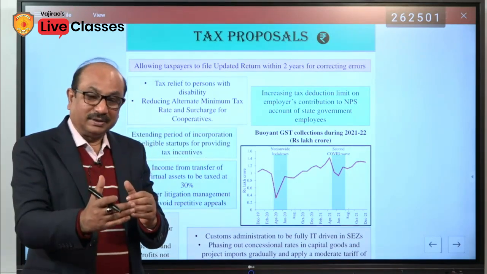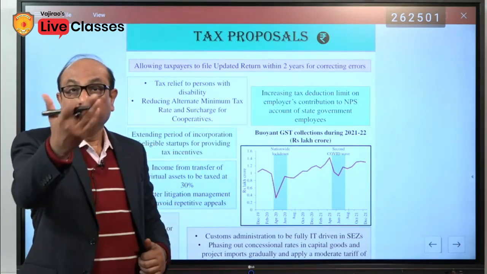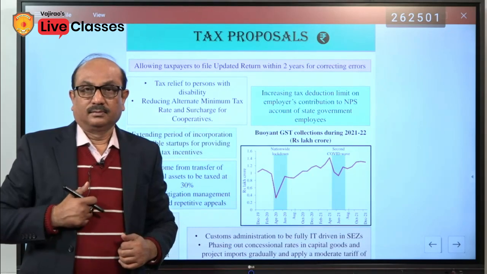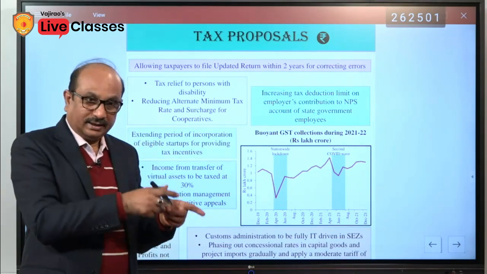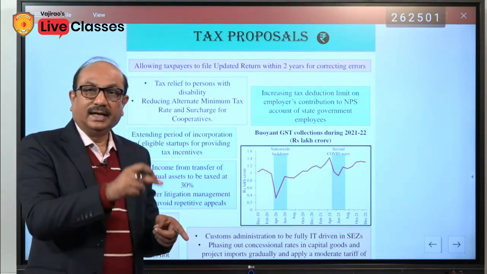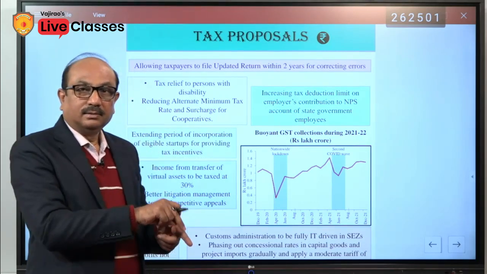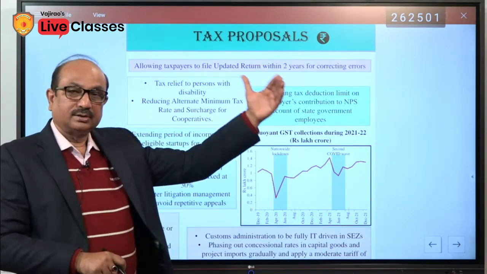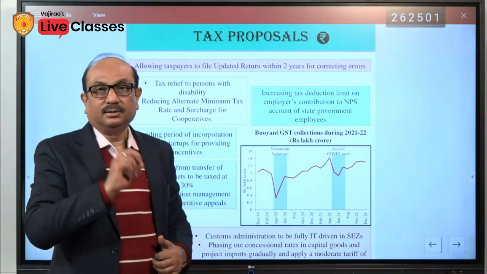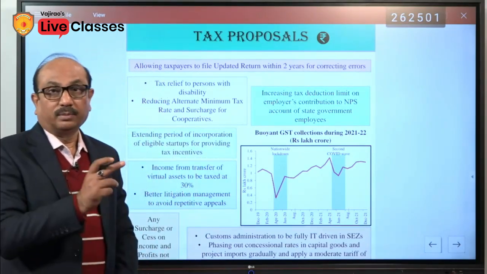So now this period has been extended for the next 2 years. Those who file ITR till December can correct the previous 2 years' ITRs. It's a big initiative. This will help a lot of taxpayers.